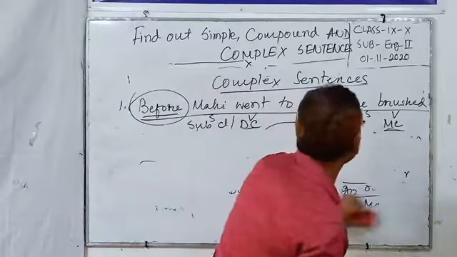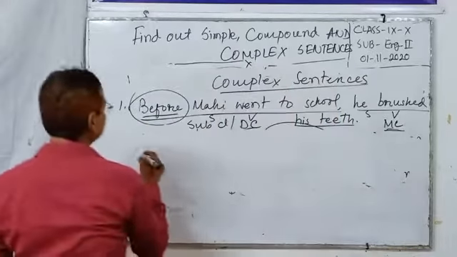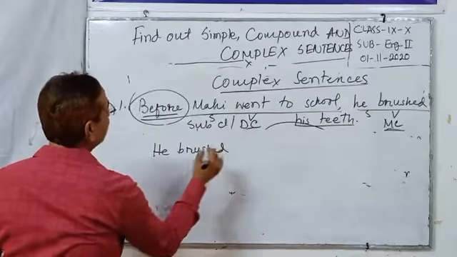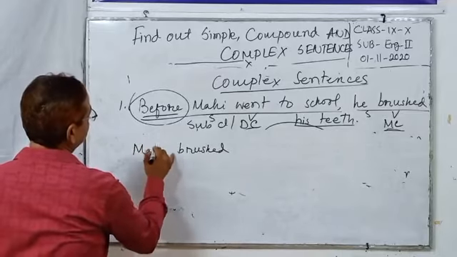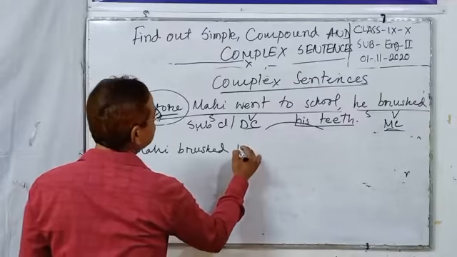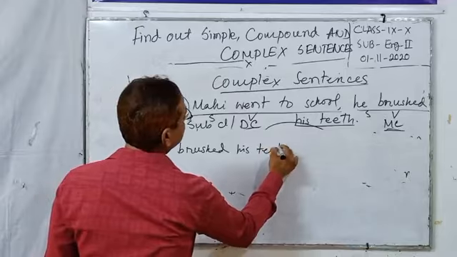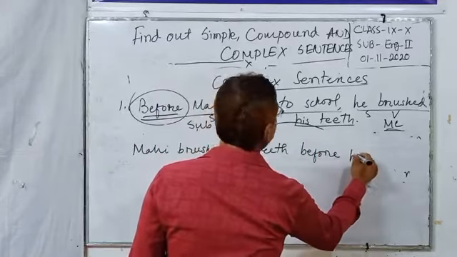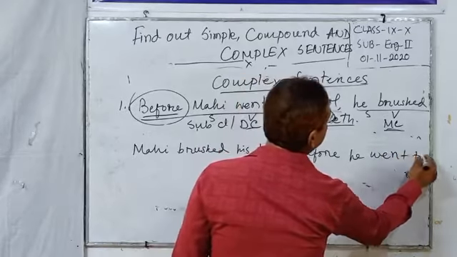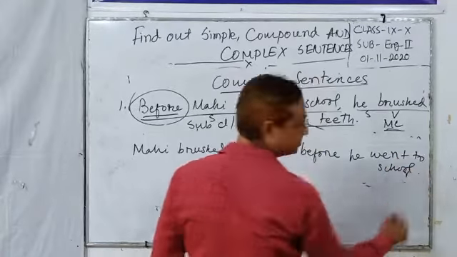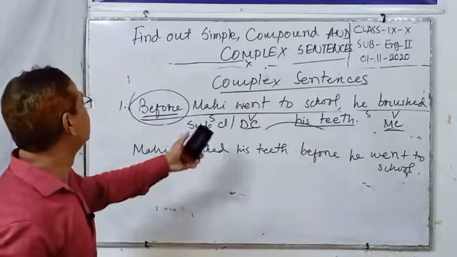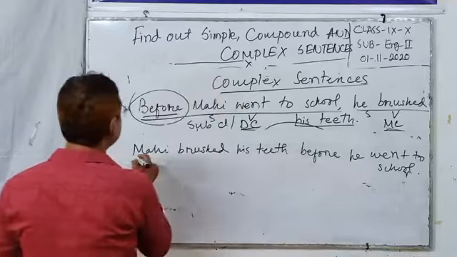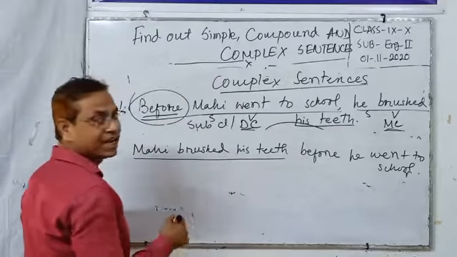The sentence would be: Mahi brushed his teeth before he went to school. This is also correct. You can use the dependent clause first, next the main clause, or you can use the main clause first, then the dependent clause.